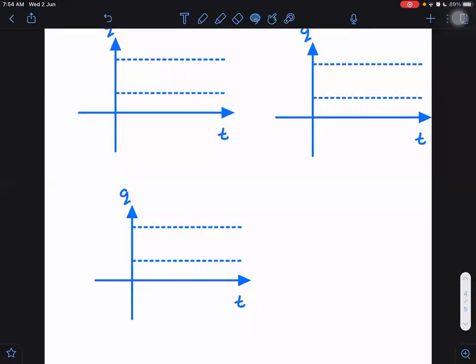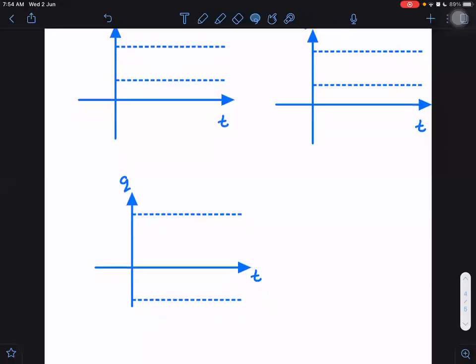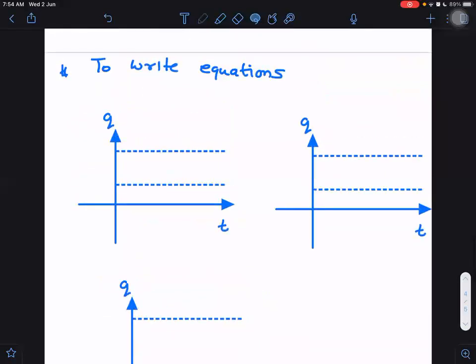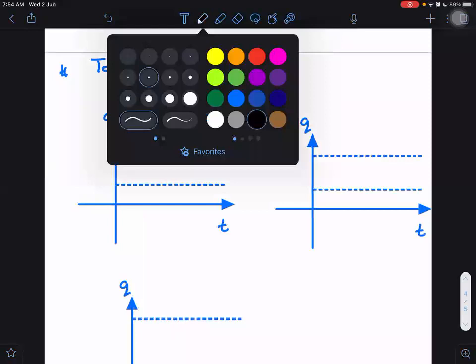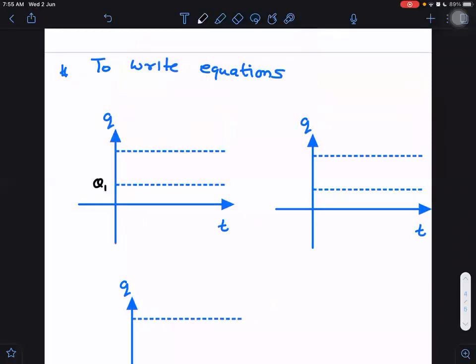In one case, I will take this side also. So let us say the charge varies from initial value Q1 to final value Q2.